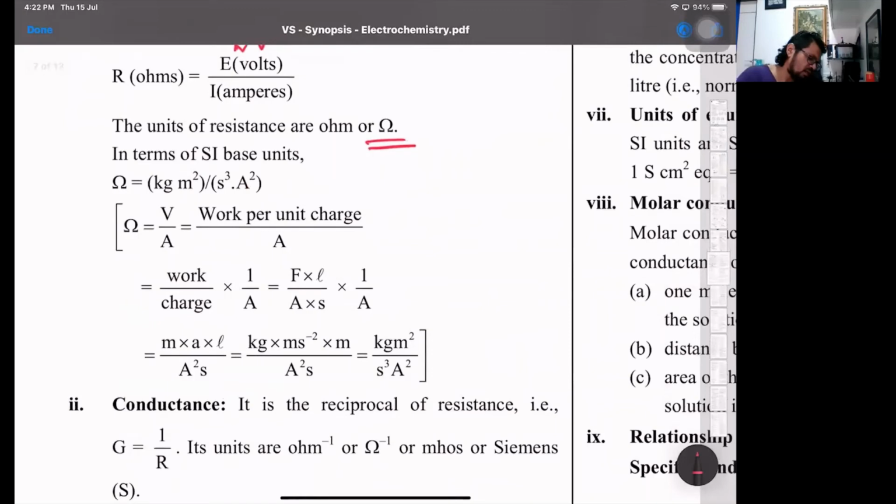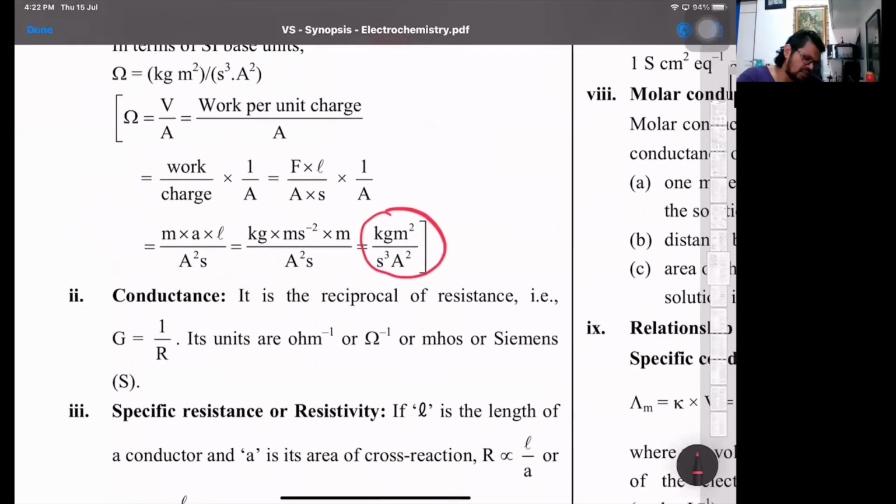Ohm is work per unit time upon I squared, so the unit is kg meter square upon second cube ampere square. Conductance is the reciprocal of resistance, so G is 1 by R. The unit is per ohm or mho, or we also call it Siemens.